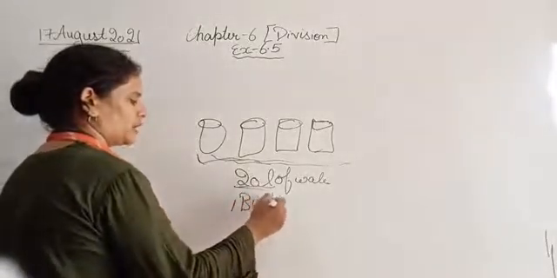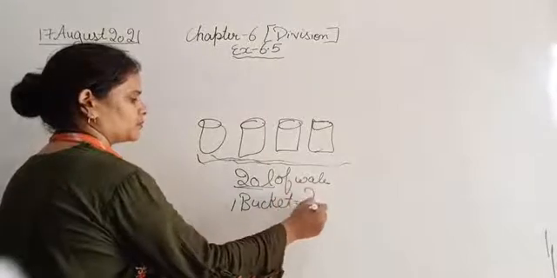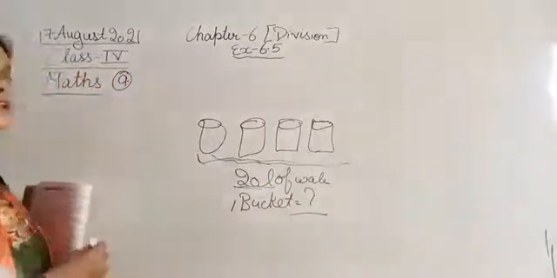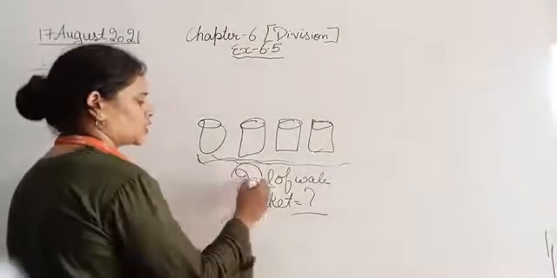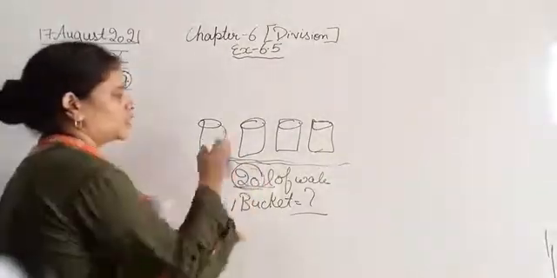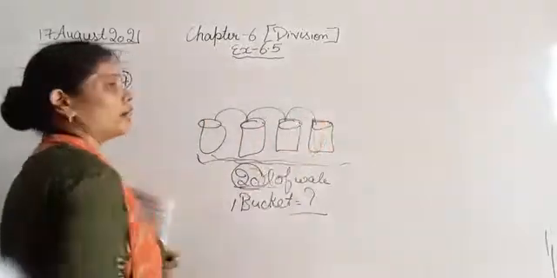Okay, so how much water will one bucket hold? For this we will divide the total quantity of water with the total number of buckets.